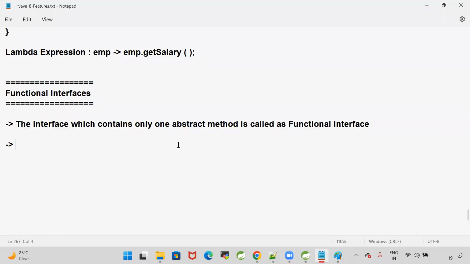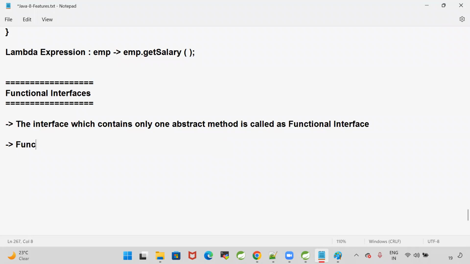So please remember the difference. Marker interface and functional interface are not the same. A marker interface does not contain a single method. The interface which contains only one abstract method is called a functional interface.